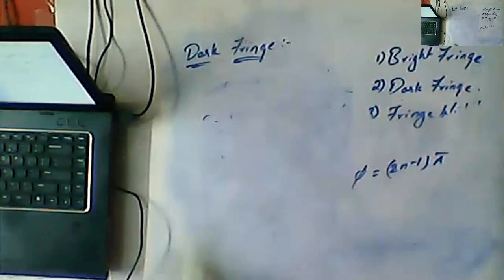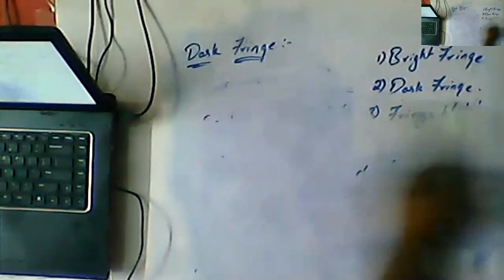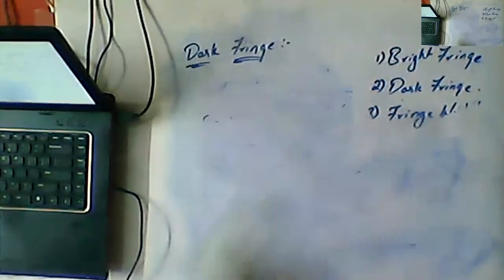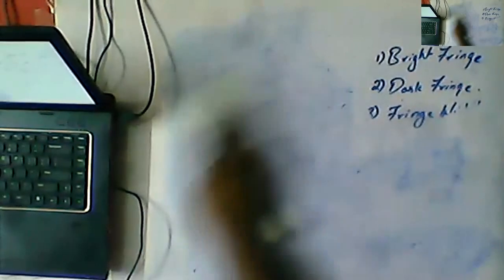So now I hope you all understood how to obtain the bright and dark fringes. Okay, now coming to the next, fringe width. So what do you mean by the word fringe width? The separation between two bright fringes or two dark fringes, or from a bright fringe to a dark fringe. Okay, so I will show you experimentally.